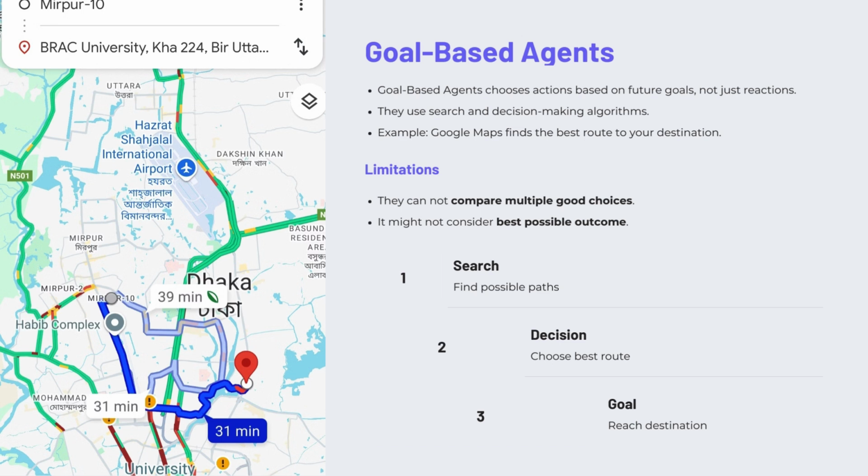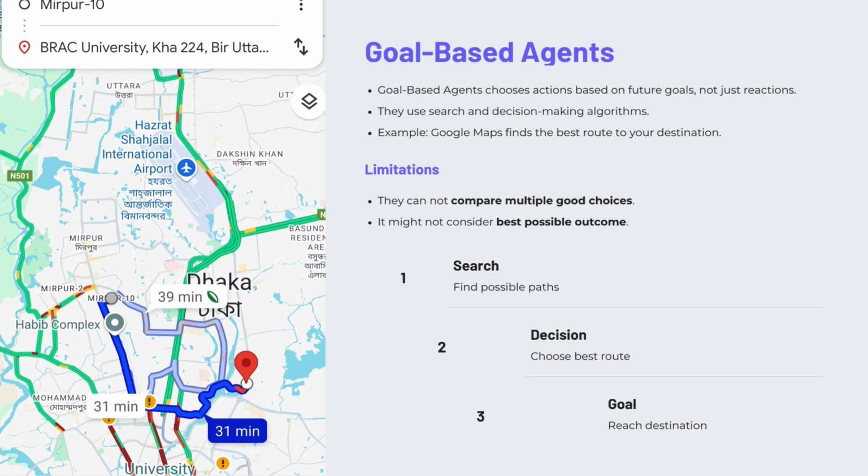Goal-based AI agents are another type of AI agent that don't just react, they choose actions based on their future goals. So they are thinking ahead while solving the current state. They use search and decision-making algorithms to figure out the best way to achieve certain goals.